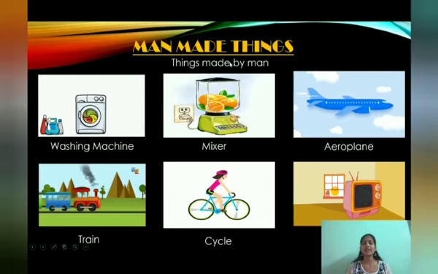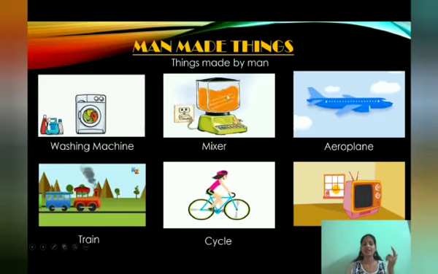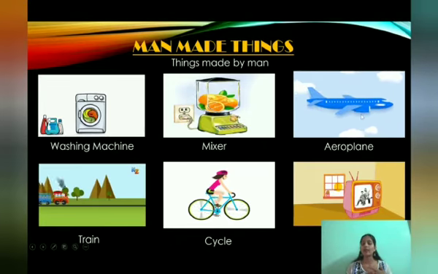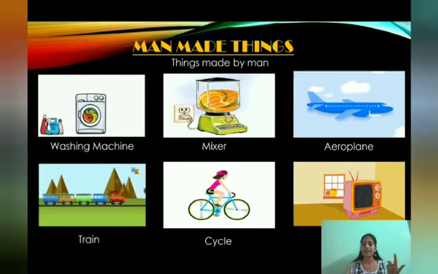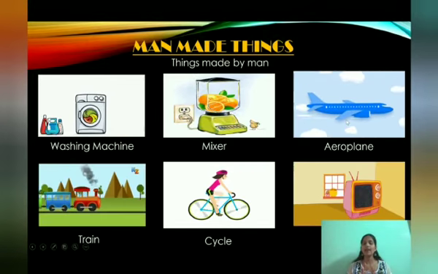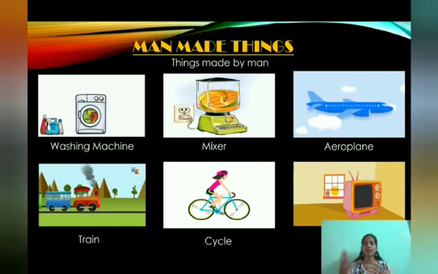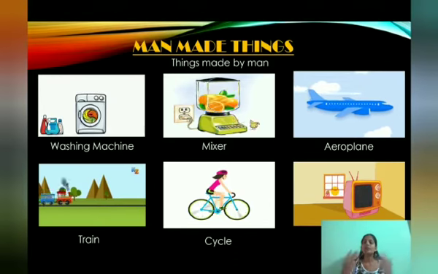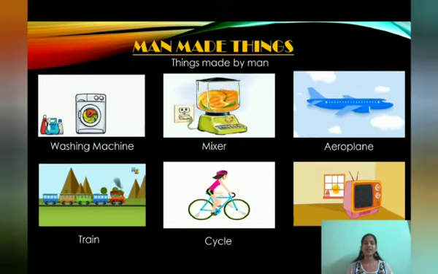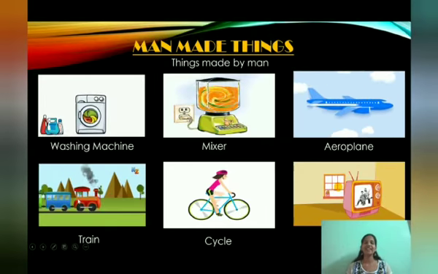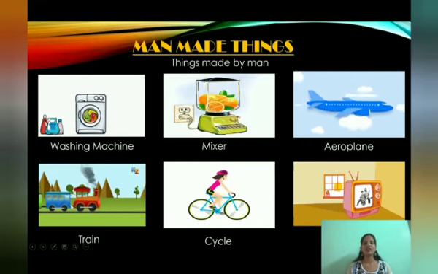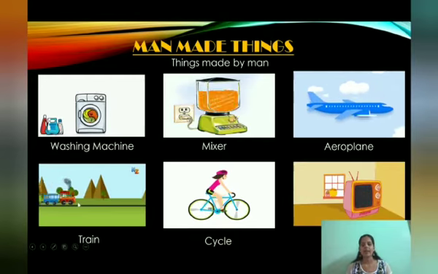In the same way, with the mixer, you can make the juice very fast. Aeroplane, if you want to travel long distances, how can you travel? You can travel by using the plane. So it will reduce our time and we can reach far distances in a very short time. Train. Children, do you like to travel by the train? Yeah, by using the train also we can travel from one place to another place.